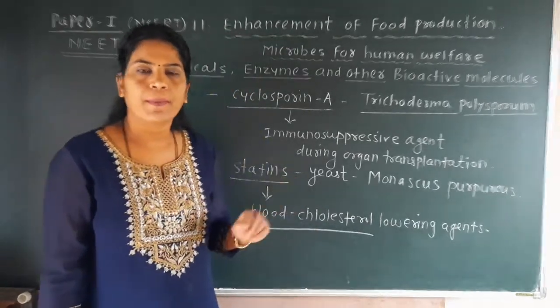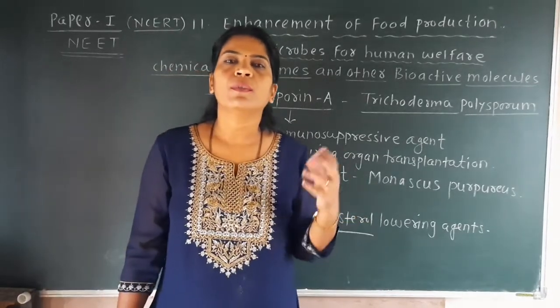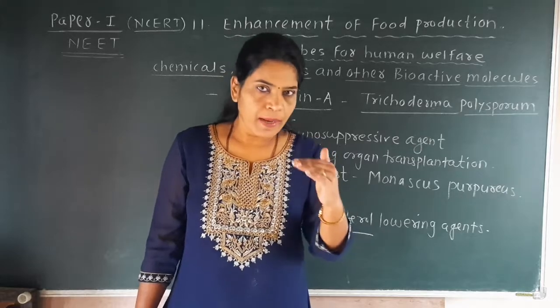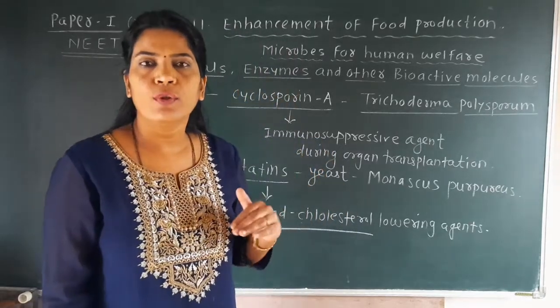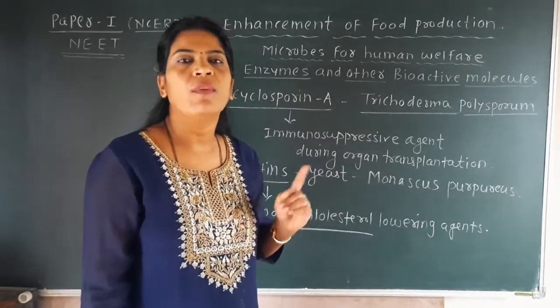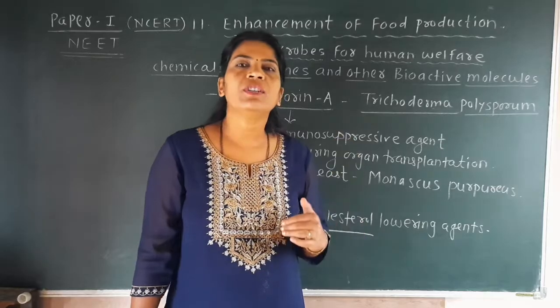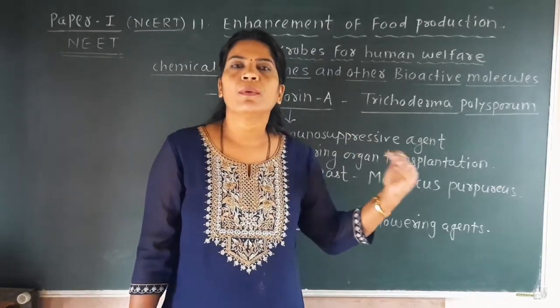This is one example. Now, under the title bacterium, you have to remember that bacteria are mainly involved in the production of idli and dosa. Then you have to make a list of the bacteria involved for different purposes.